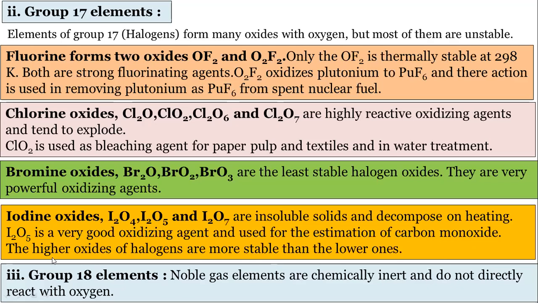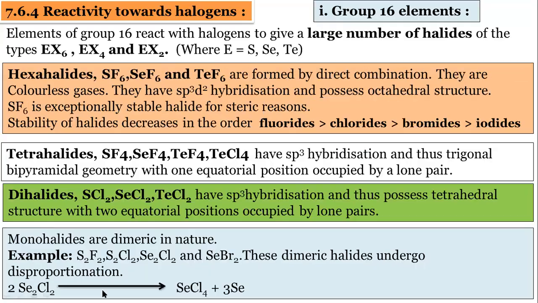The higher oxides of halogens are more stable than the lower ones. And group 18 elements have completely filled s orbitals and completely filled p orbitals. These are chemically inert, they do not directly react with oxygen.